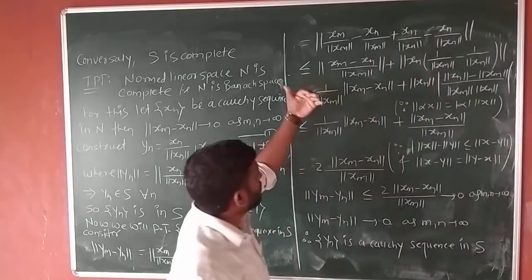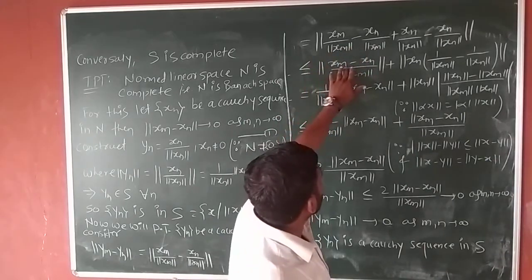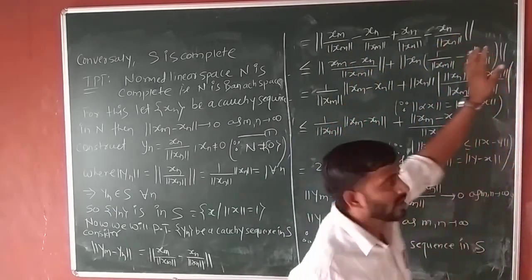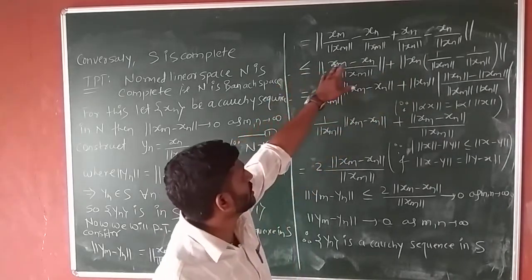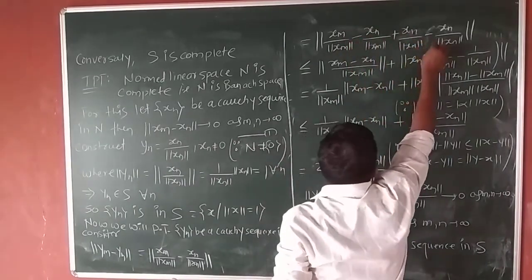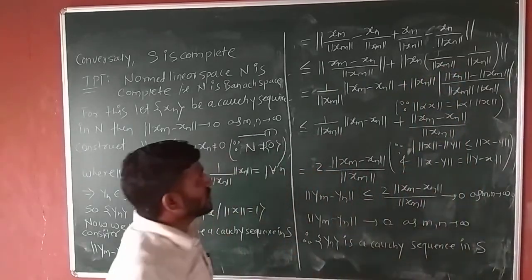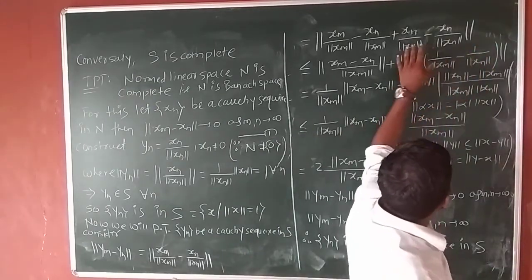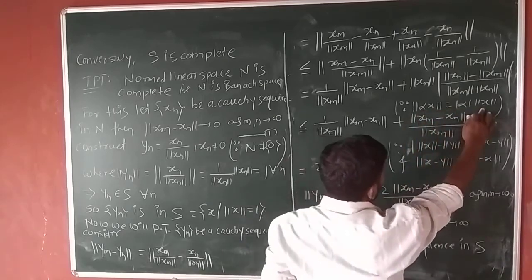Okay, so after that, here the denominator is the same, so we can take norm of x_m minus x_n, because these are all elements of N and N is a normed linear space. Therefore this quantity must be less than or equal to, we can say this is x, this is y, norm of x plus norm of y. Okay, so in the next step, this quantity is a scalar quantity, and we know that norm of alpha x is equal to mod of alpha into norm of x.